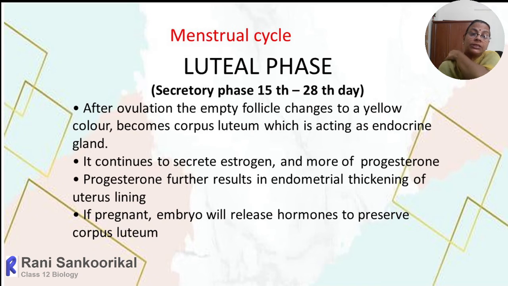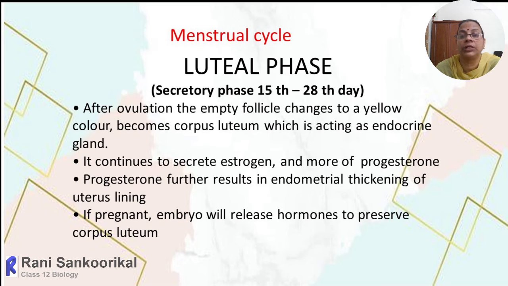Soon after the ovulation, the empty follicle, the remnant part of the Graafian follicle, will change color to yellow and become an endocrine gland, called the corpus luteum. It continues to secrete estrogen and more of progesterone. The progesterone results in the endometrial thickening of the uterus lining.